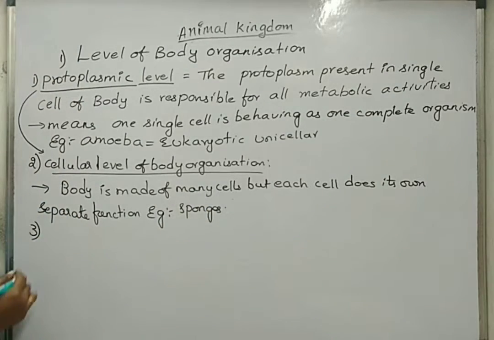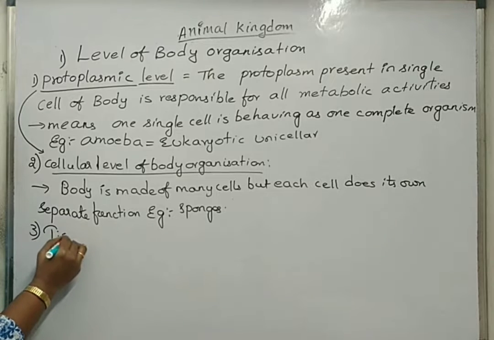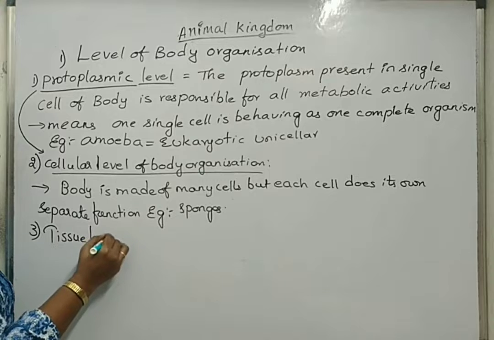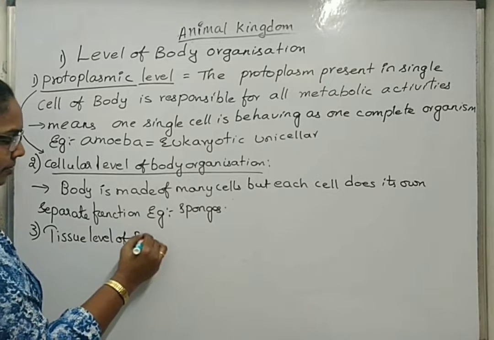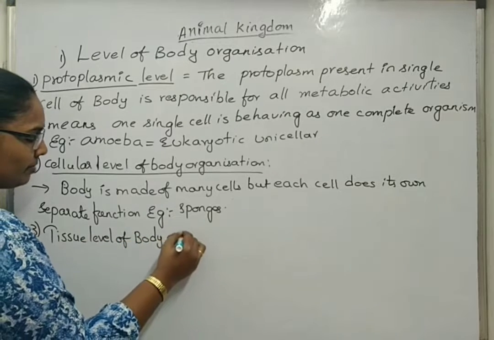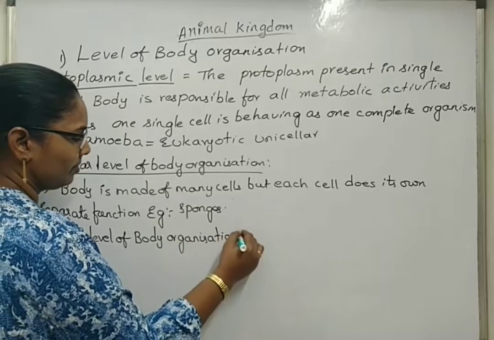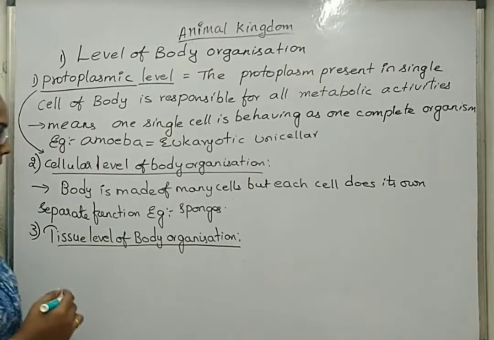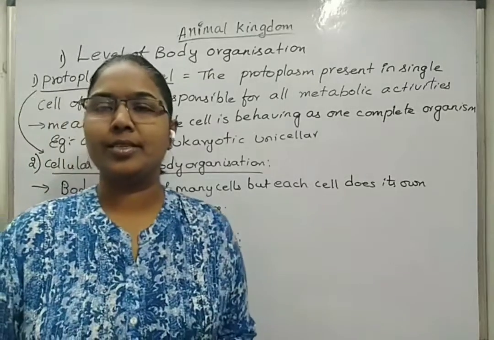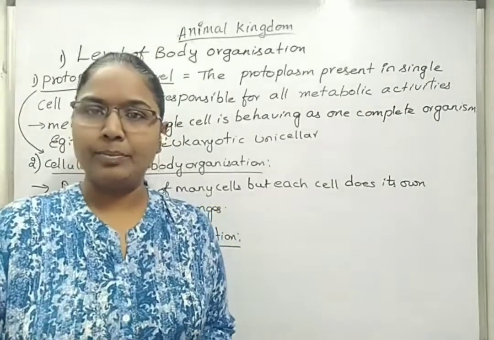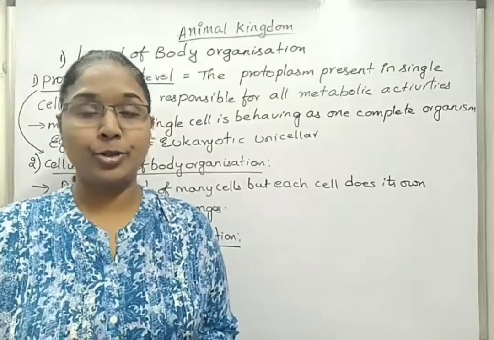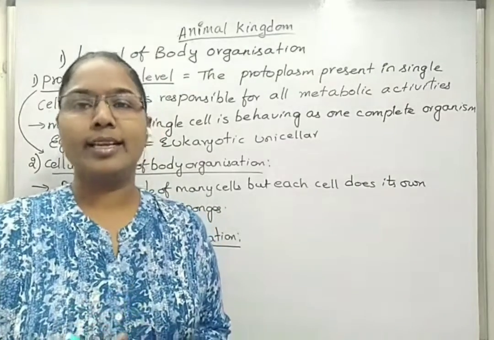Next, the third one is the tissue level of body organization. What is a tissue? A group of cells which are doing the same type of function and are of the same origin in nature.